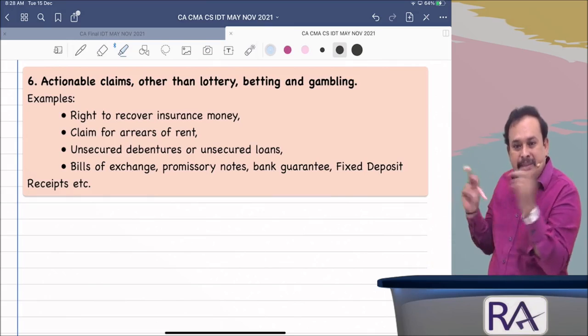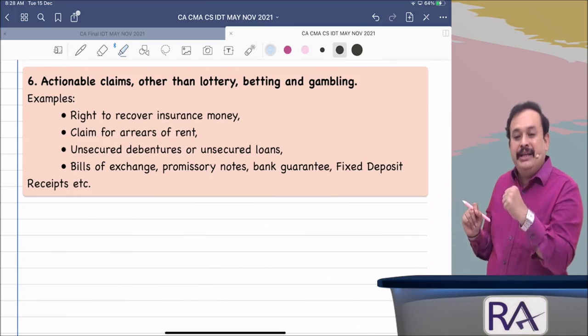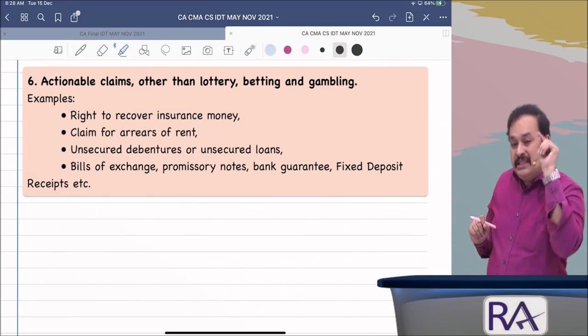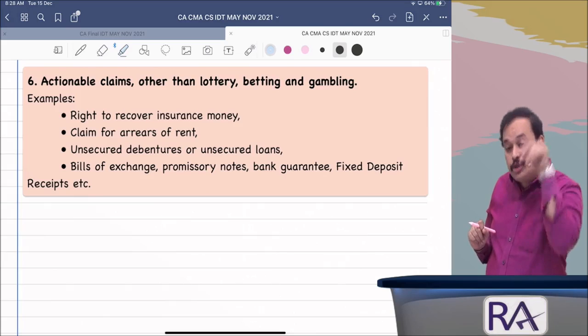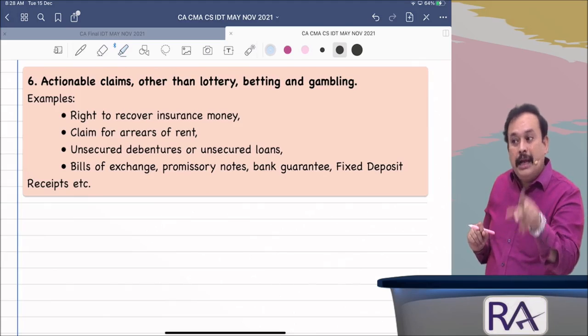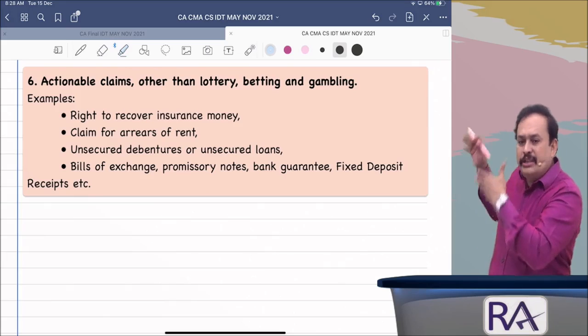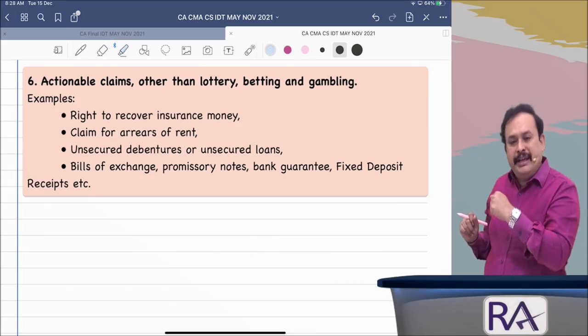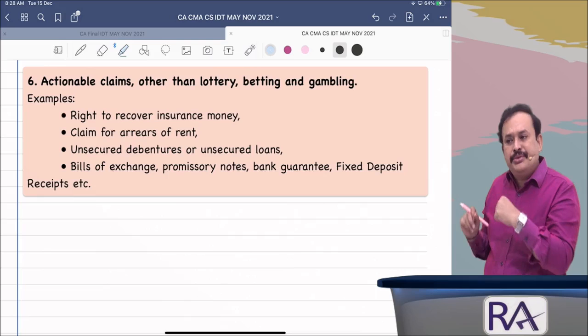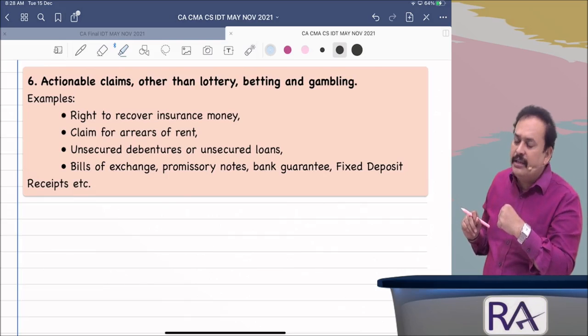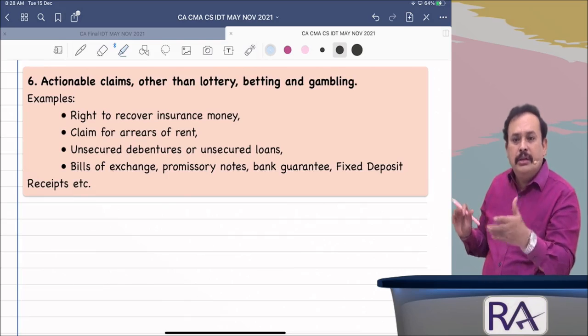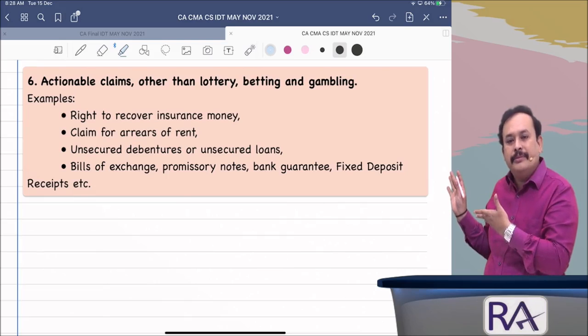How is this matching? This is mismatching. Repeating again: goods are defined in section 2, section 52, which includes actionable claims. Schedule 3, point number 6, specifically says that supply excludes actionable claims.